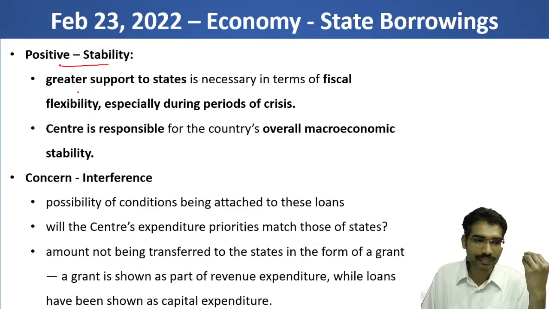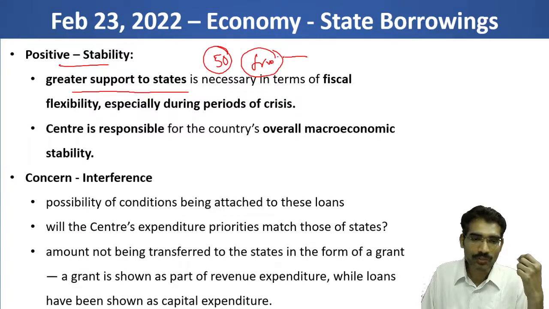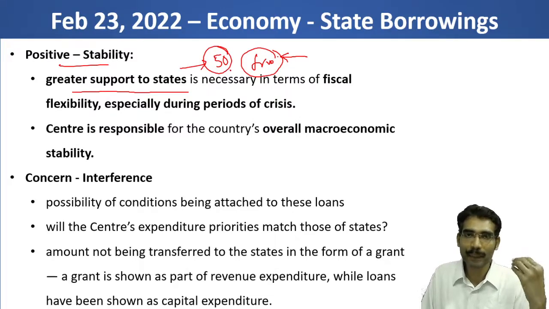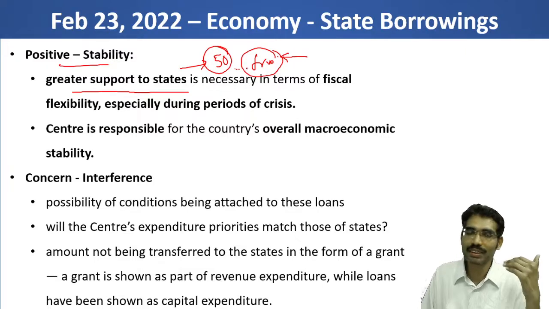They are saying there is greater support to states because it is a 50-year period, interest free. Generally most of the amount goes to interest payments every year, but now it is interest free. They need not worry about interest for 50 years. That means they can utilize this amount for capital expenditure, and over 50 years these capital expenditures may generate assets. Once the states' economy is pushed, states will be in a good position to repay this amount after 50 years.